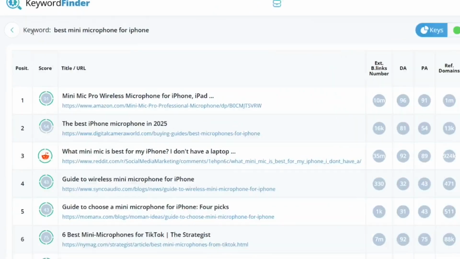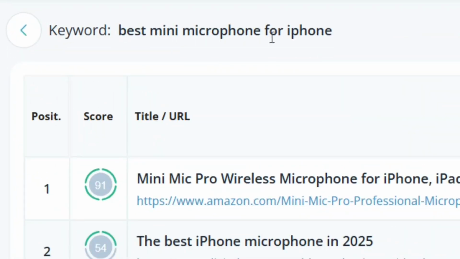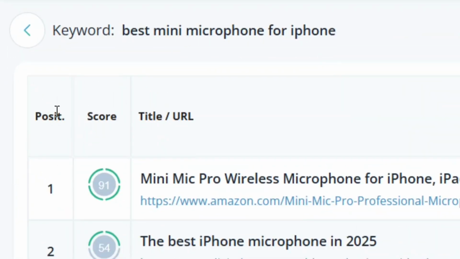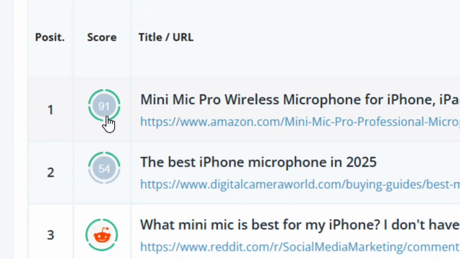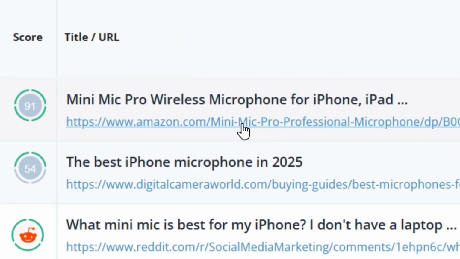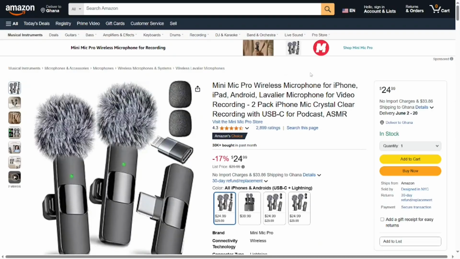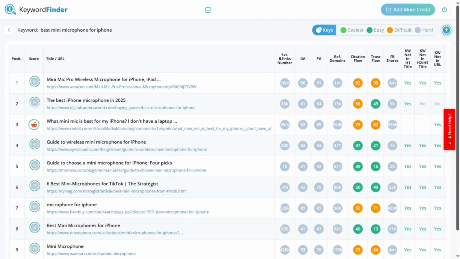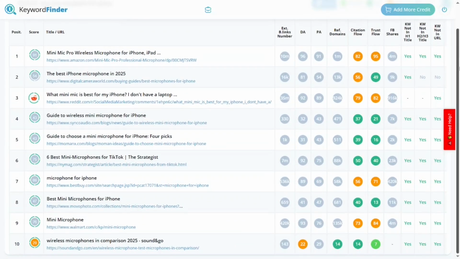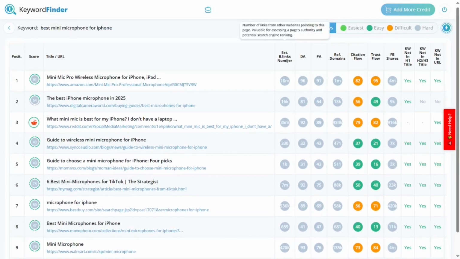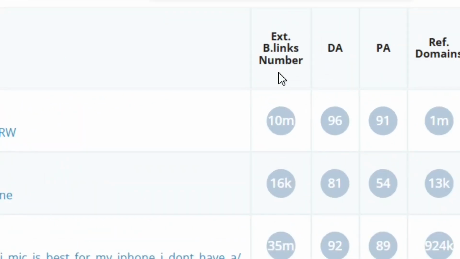As you can see from here, we have the keyword right here, and then we have the position and then score and then the URL for all the websites ranking on this keyword. The first spot is Amazon. When you click on the link, it is going to take you to the Amazon website. So this keyword, even though the AI is saying that we can rank on it as a new website, is very competitive and very hard. I won't go for such a keyword.